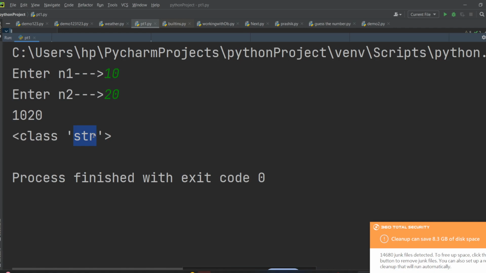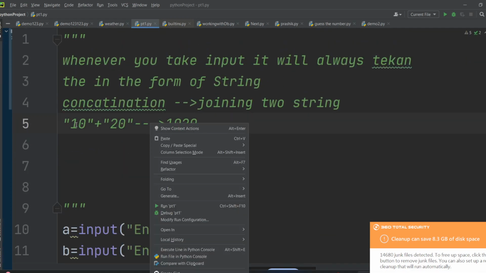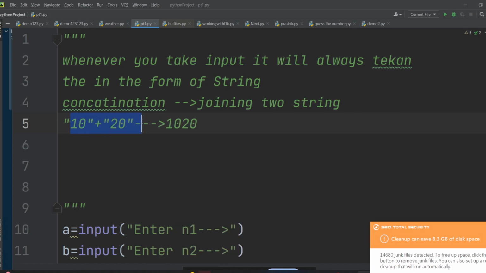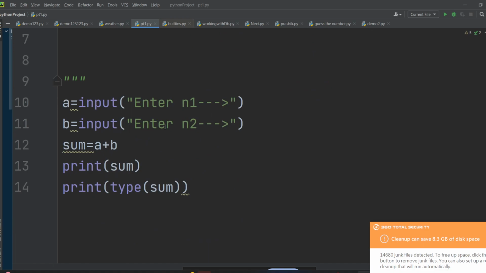So whenever you do some arithmetic operations, you need integer, right? And you are getting string. So here we are getting 10 and 20, but the type of this C is a string, because we have done some operations, but it is just concatenating. That's why I have told this. So 10 is a, 20 is b, and it is just doing 1020, concatenating, joining two strings. So we have learned about data type conversions, guys.